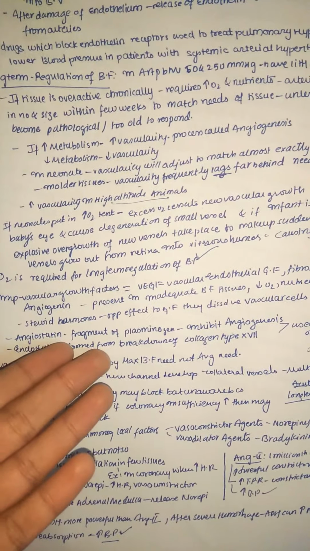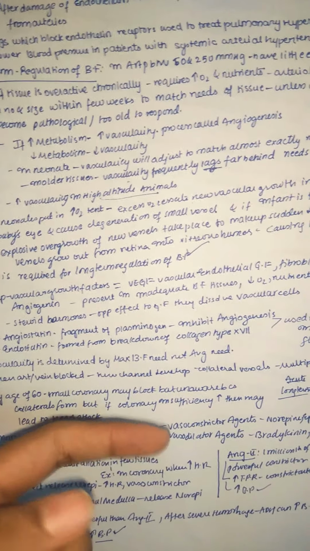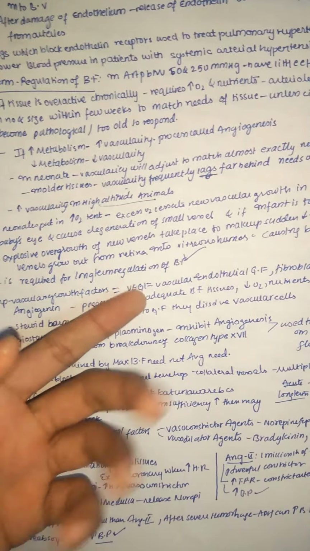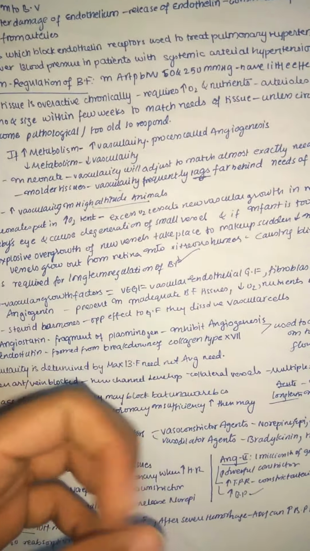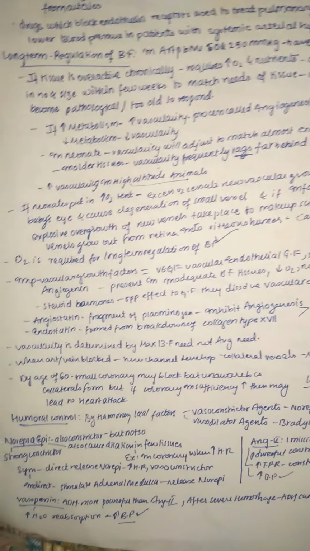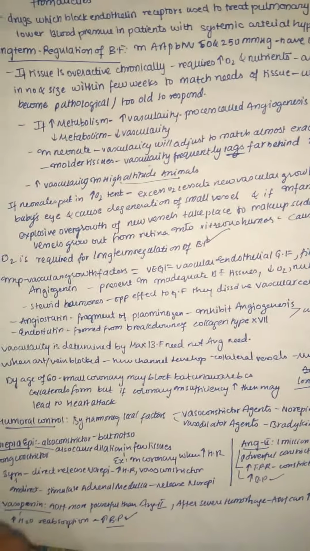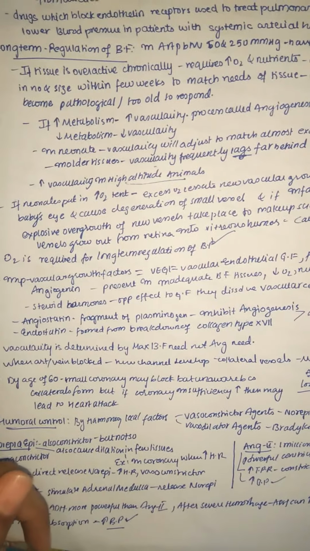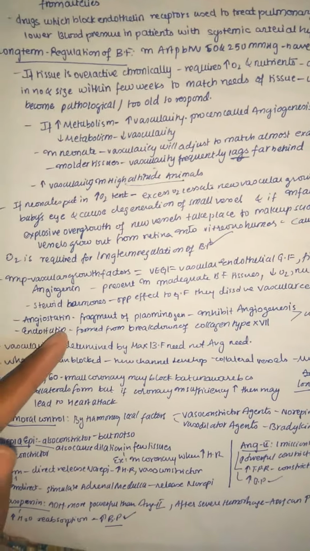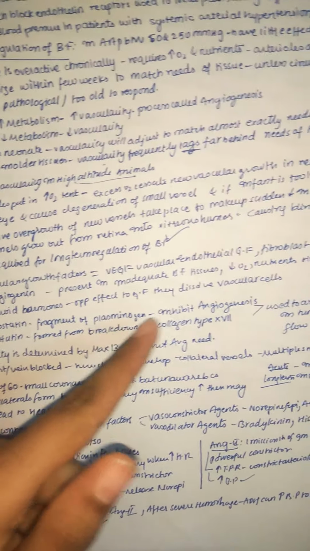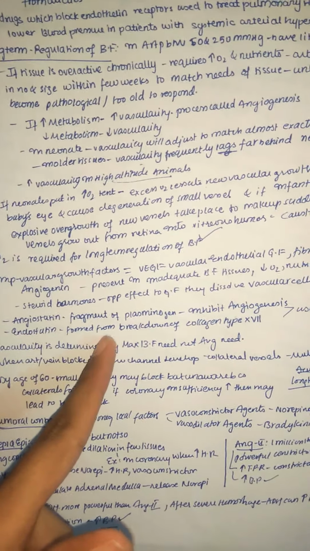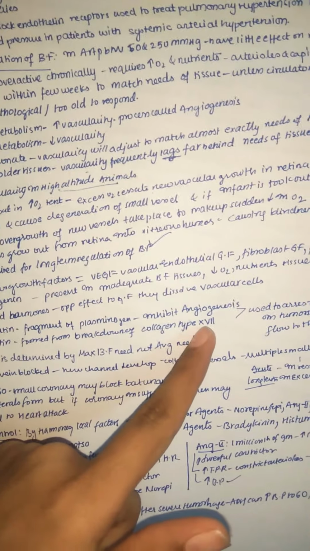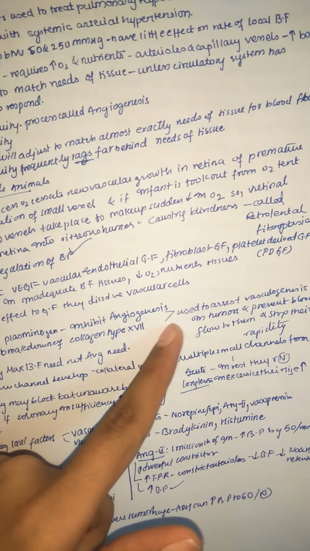Steroid hormones act opposite to these growth factors. These growth factors lead to growth of new vessels, whereas steroid hormones lead to dissolution of vascular cells, so that they may also destroy new blood vessels. Angiostatin is a fragment of plasminogen which inhibits angiogenesis, and endostatin is formed from the breakdown of collagen type 18.